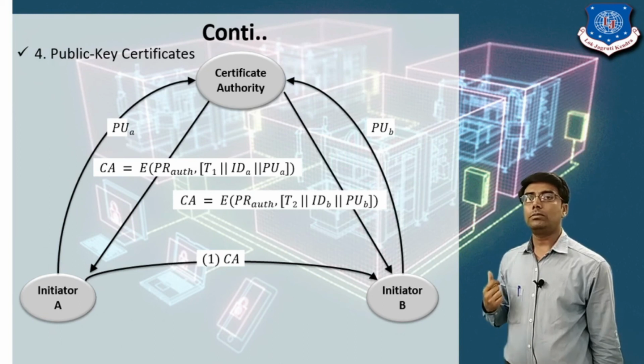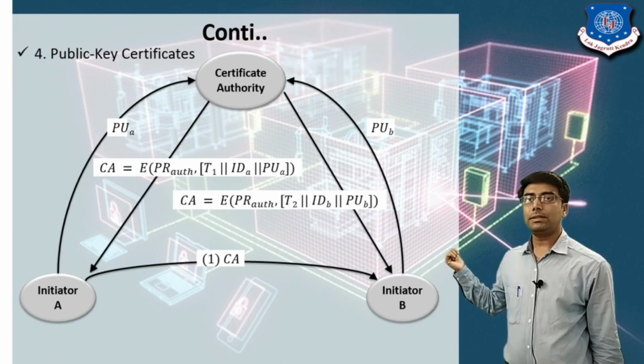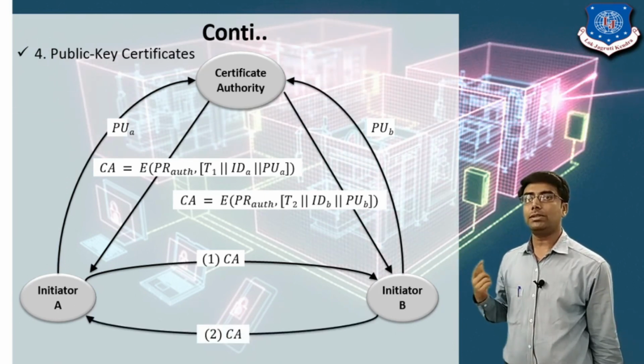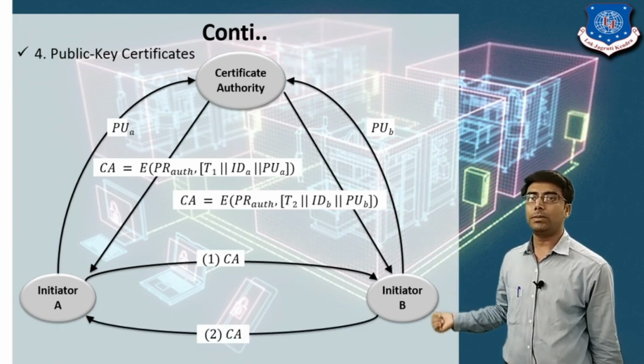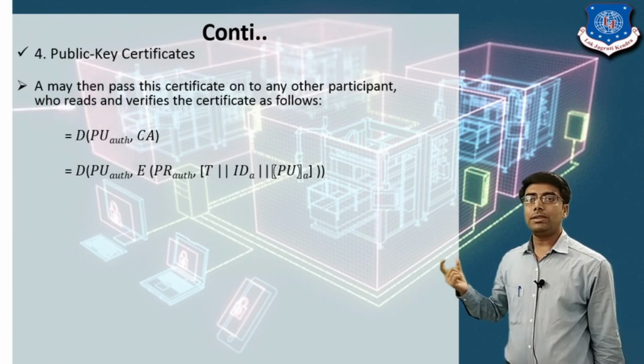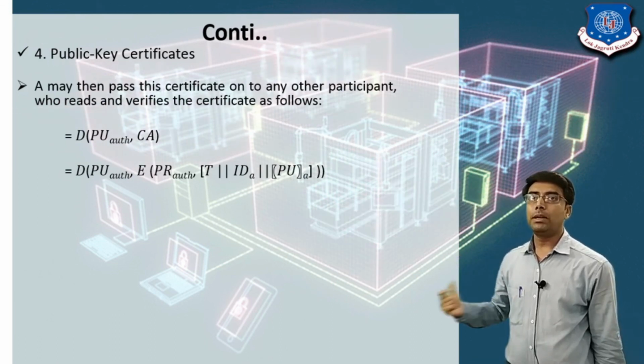Now how will the certificate be verified? User A will send their certificate to user B for verification. Same, user B will send their certificate to user A for verification. If user A sends their certificate to user B, user B will decrypt the certificate.